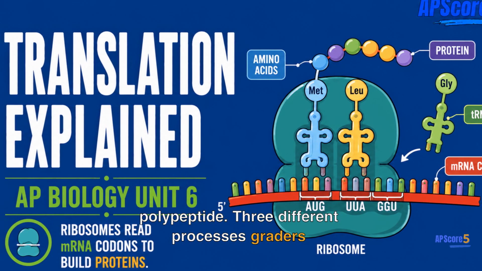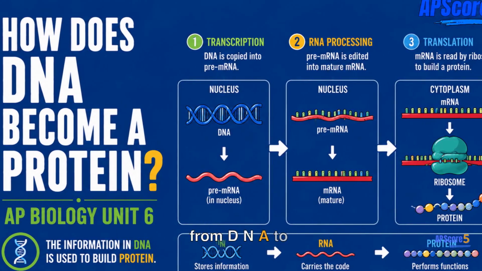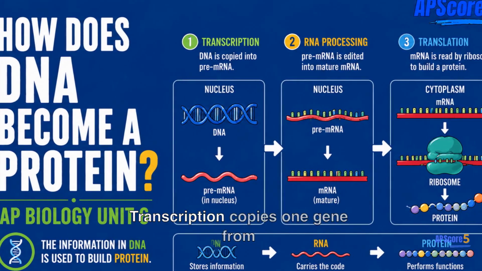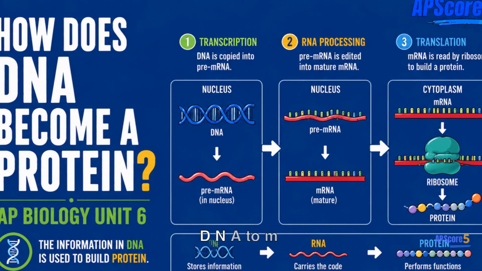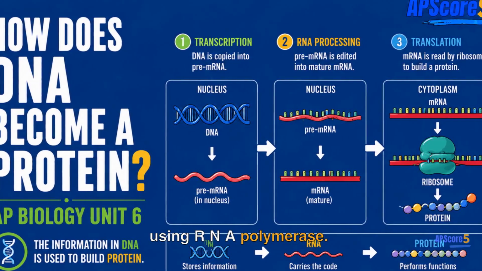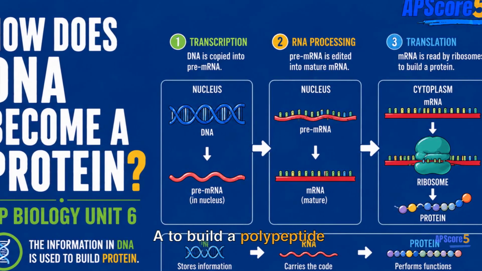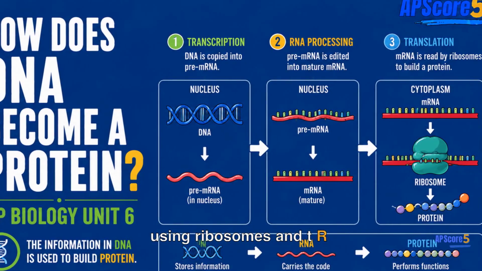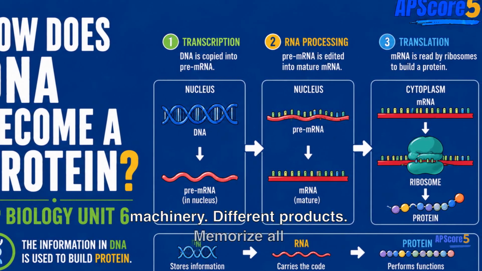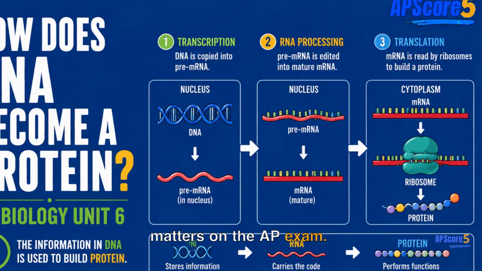3 different processes graders love to confuse. Replication copies the entire genome from DNA to DNA using DNA polymerase. Transcription copies one gene from DNA to mRNA using RNA polymerase. Translation reads mRNA to build a polypeptide using ribosomes and tRNA. Different templates, different machinery, different products. Memorize all 3 together. The location difference matters on the AP exam.